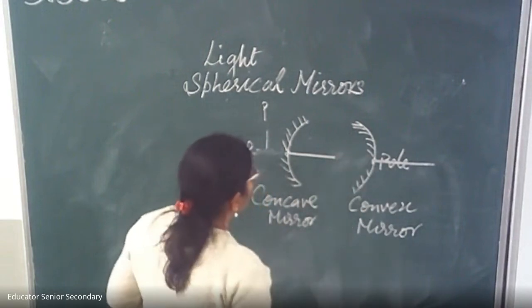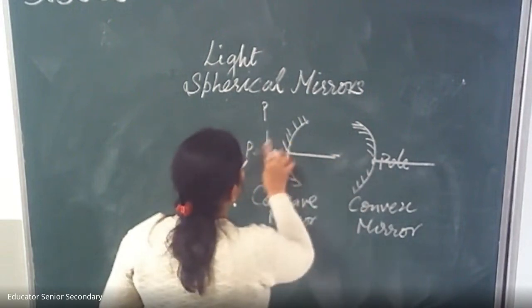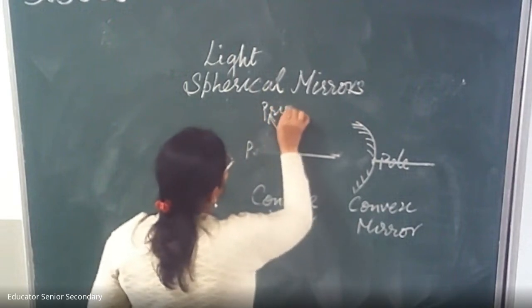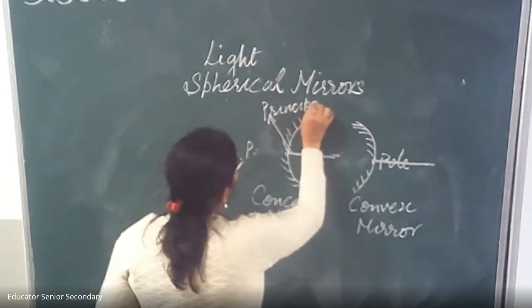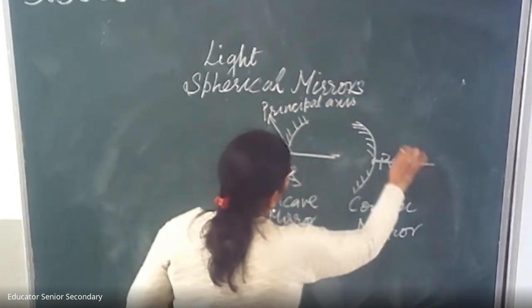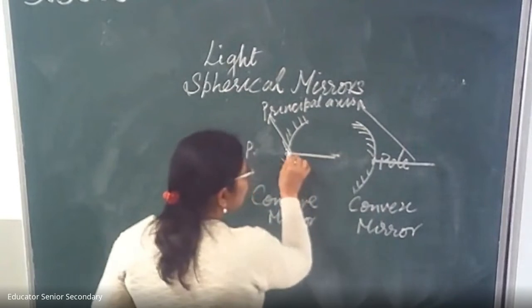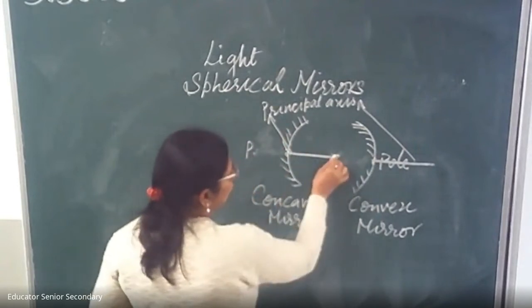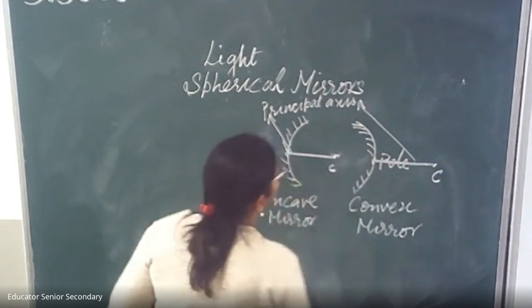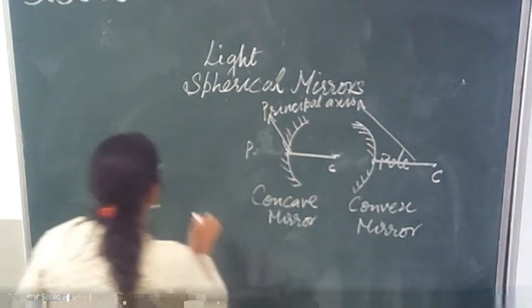And the center of this sphere is called the center of curvature.